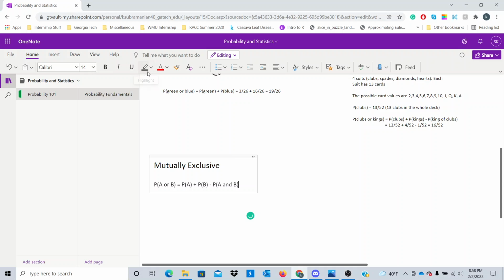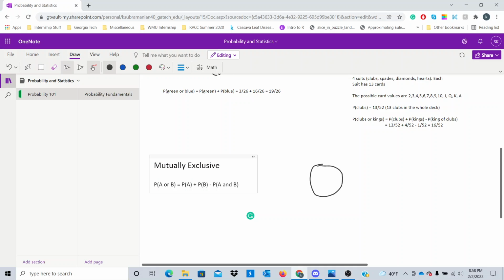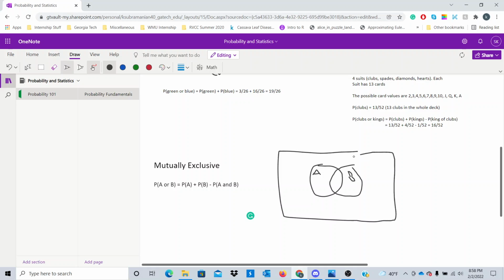So if you want to get a good visual of what I'm talking about, imagine we have a Venn diagram, right? So we're going to have a Venn diagram as such, and this circle here is going to represent event A, and this circle here is going to represent event B, and this box is going to represent stuff outside. We don't have to worry about that. We'll get to that a little bit later. So what you're going to notice is the probability of A or B happening is pretty much the area of this region here in green, right?